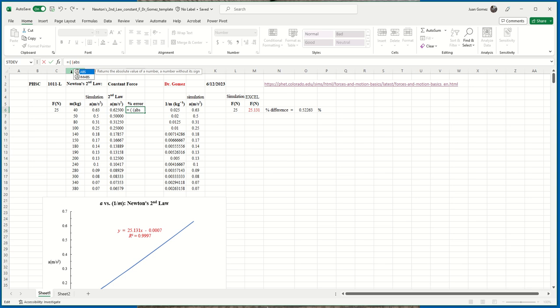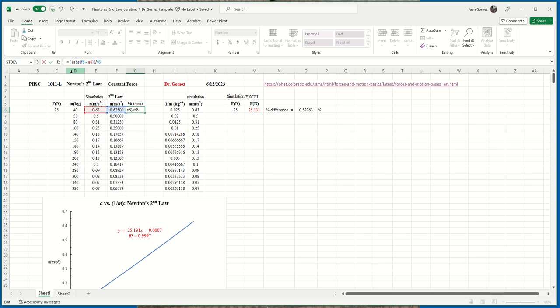So it's going to be ABS and another parenthesis, and it's the difference between column F and column E. So it's going to be F6 space minus E6. I want the absolute value of that. Then I need to just be careful with the parentheses. I'm going to close the argument. Okay. Now I need another parenthesis, red parenthesis. Notice they're matching up, the red and the red. Now it's accepted minus experimental divided by accepted. So divided by F6. Okay.